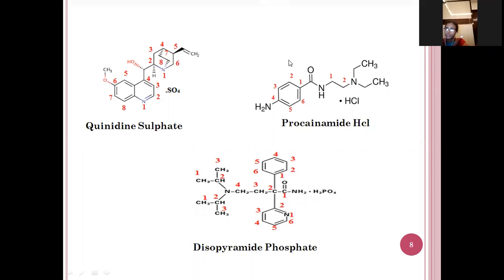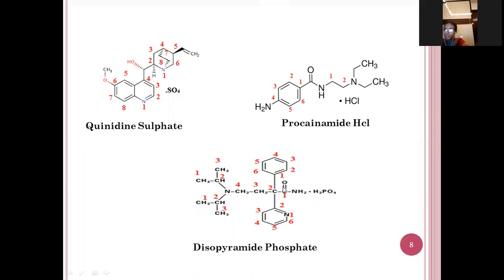So this is the benzonamide. In the fourth position, an amine group is attached, and this is the ethyl, and this is the diethyl amino hydrochloride. Next, disopyramide phosphate.